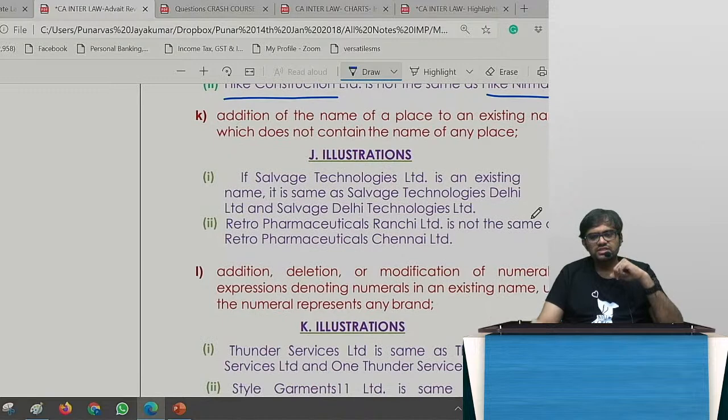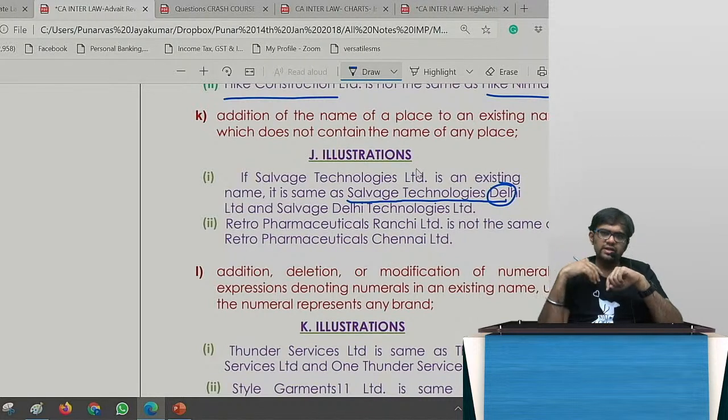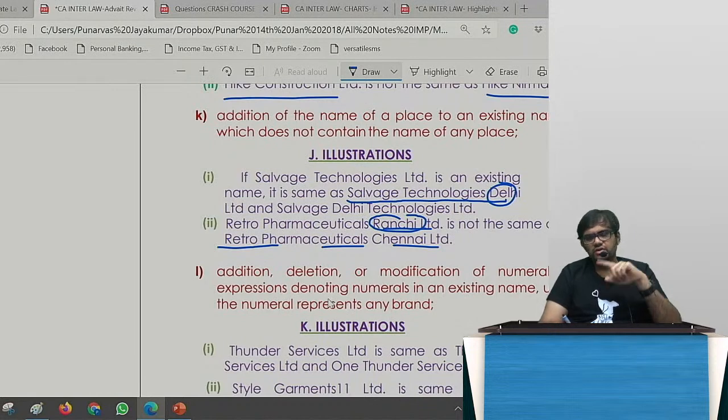Illustration. So if you see Salvage Technologies is an existing name, it is the same as Salvage Technologies Delhi. You cannot add one name of the place and make it a different company. That is not possible. But Retro Pharma Ranchi is not the same as Retro Pharmaceuticals Chennai, because here a place is already there. You are adding some other place. So that is possible.